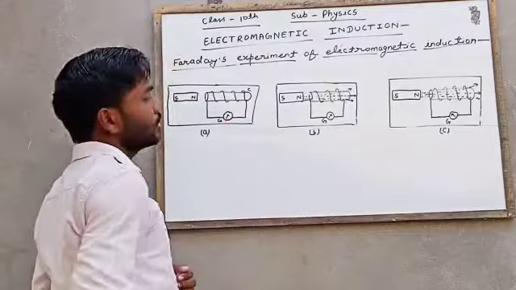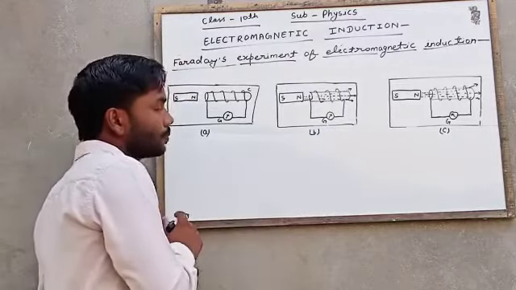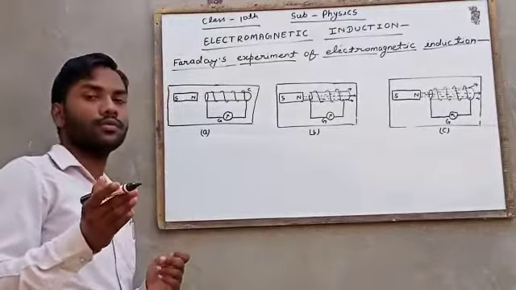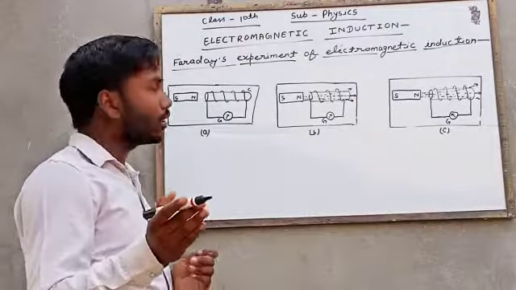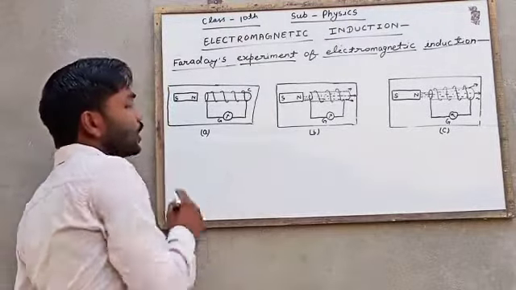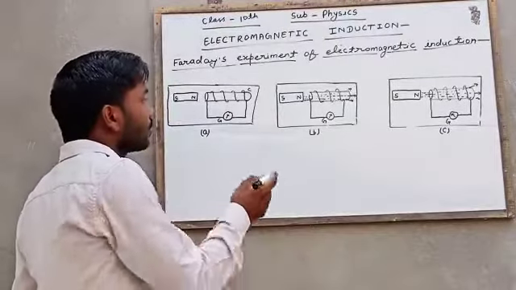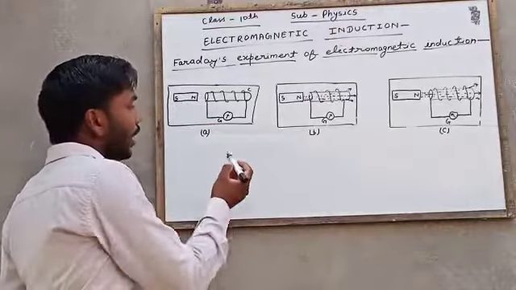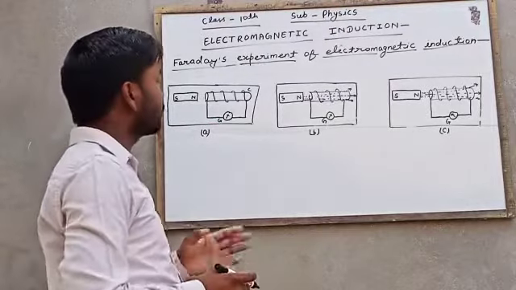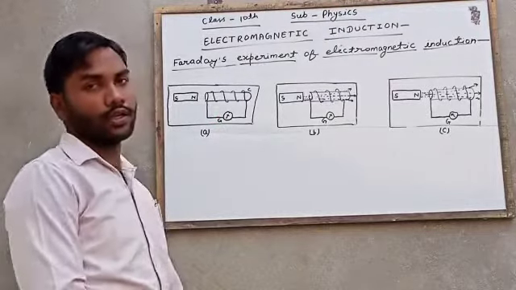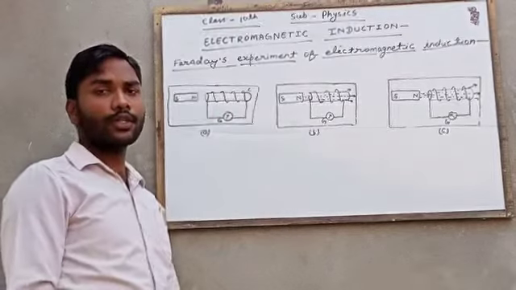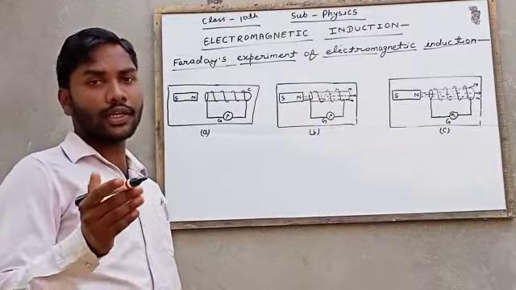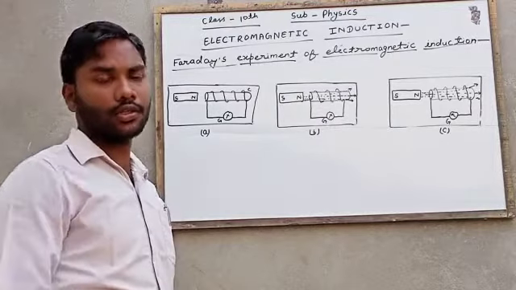Here I have drawn three diagrams to show Faraday's experiment. Consider a coil C with a number of turns. Here is a bar magnet, and a galvanometer is attached to the circuit. A galvanometer is a device which is used to indicate the electric current in the circuit.